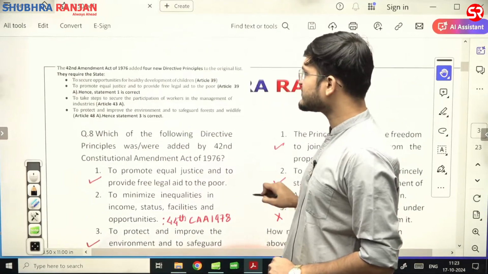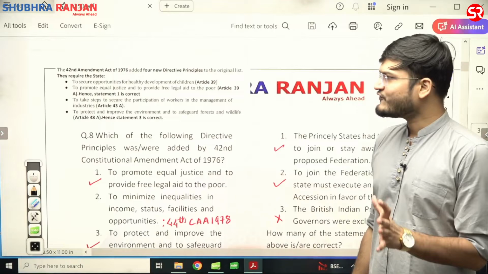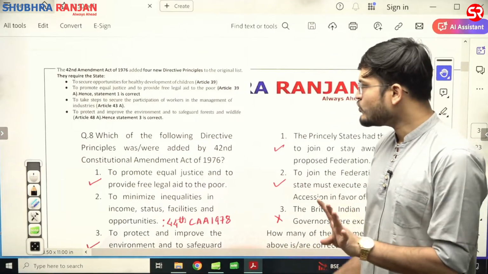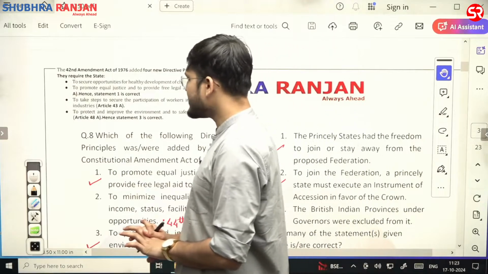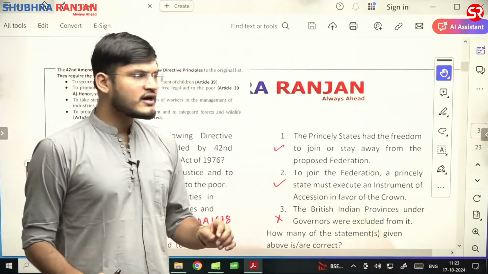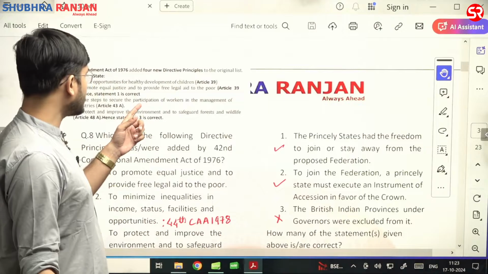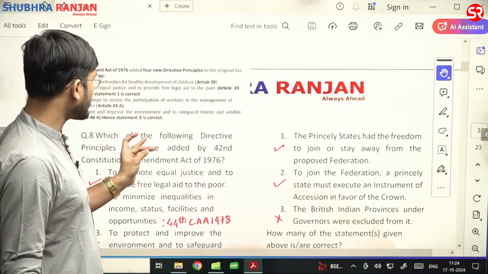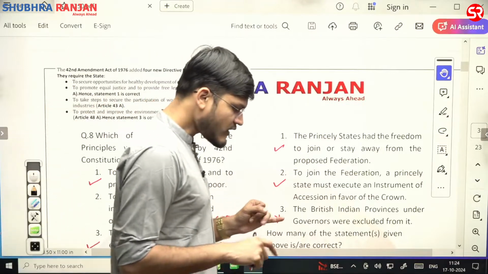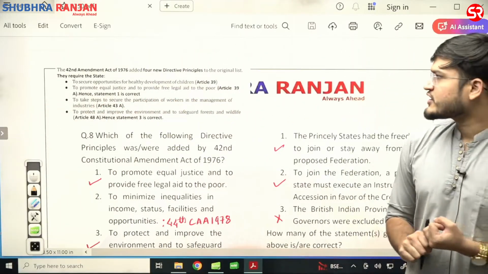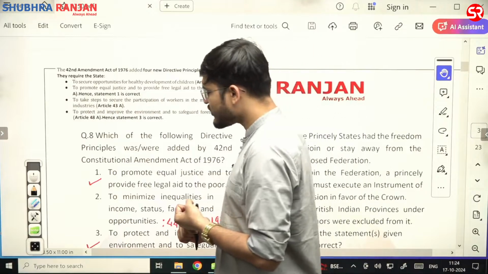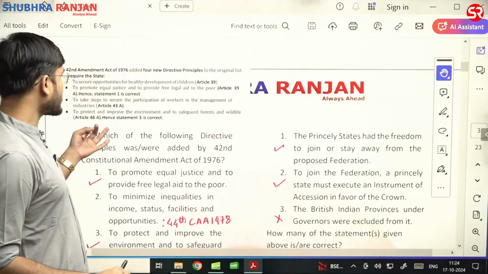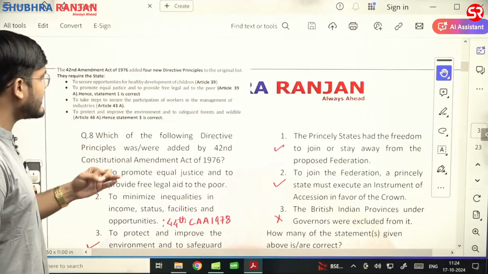B is the right answer, because we all know that under the 42nd Constitutional Amendment Act of 1976, 4 new directive principles were added to the original list, because it is required by the state. These are the article number 39, 39A, 43A and 48A. Now, first statement is to secure opportunities for healthy development of children, to promote equal justice and to provide free legal aid to the poor.